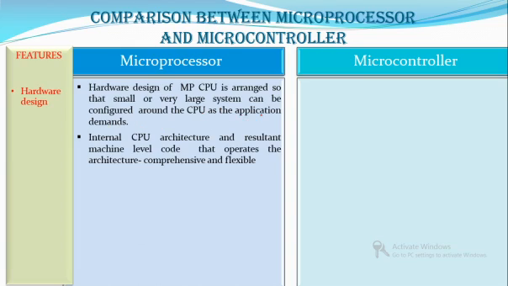Depending upon our application, either a small or a large system can be arranged about the microprocessor. Okay, so the internal CPU architecture and the resultant machine level code that operates the architecture would be a comprehensive or a flexible one in order to adapt with the smaller application or a larger system.